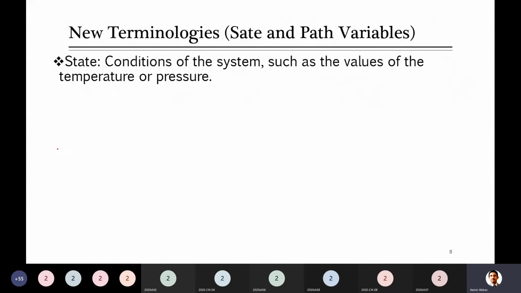Either it is solid, liquid, or gas. So it will be liquid at room temperature. Guys, are you around? Yes, sir. Yes, this is simply liquid.